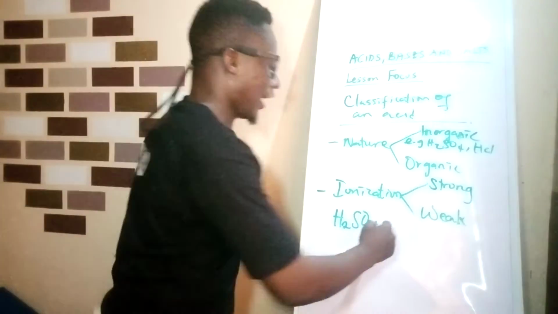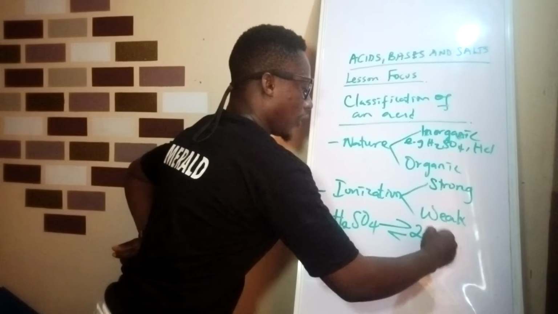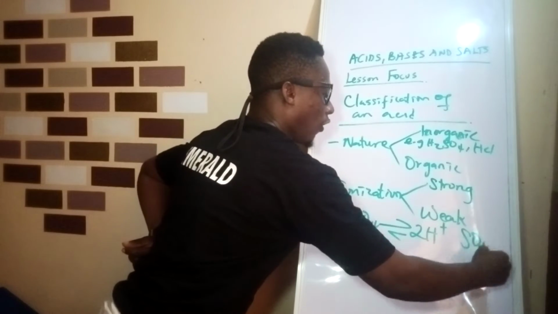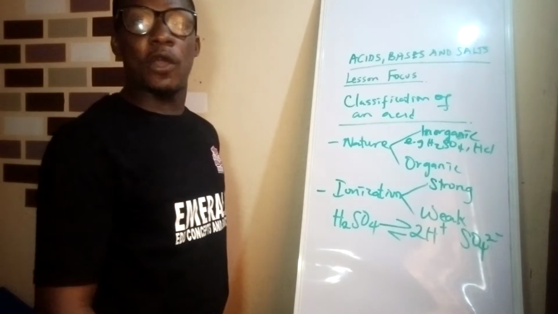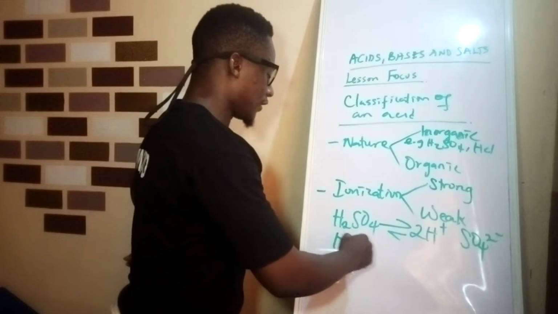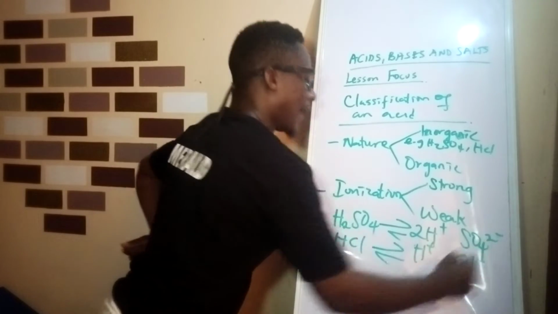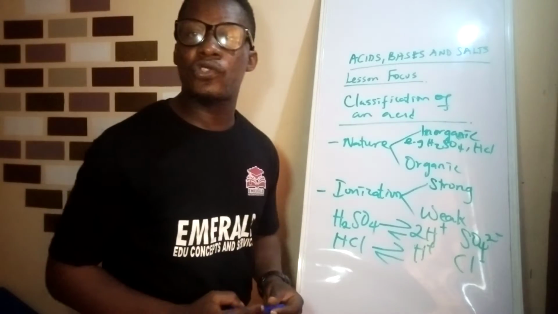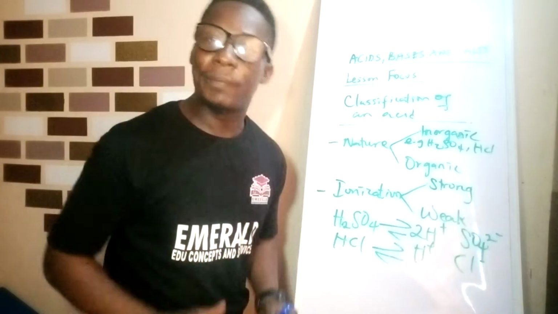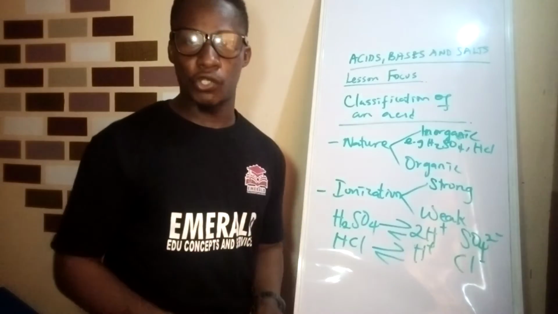If you look at the reaction very well, H2SO4 gives 2H+ and SO4 2-. Another one is HCl. You have H+ and Cl-. So these are examples of strong acids. They completely ionize in solution.